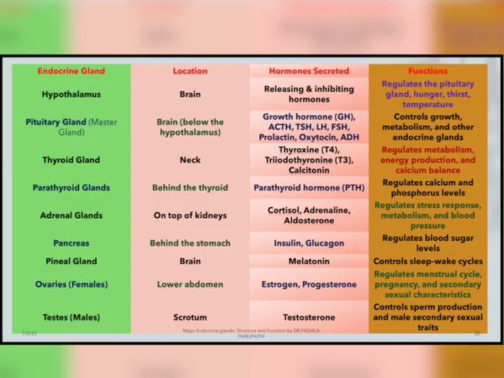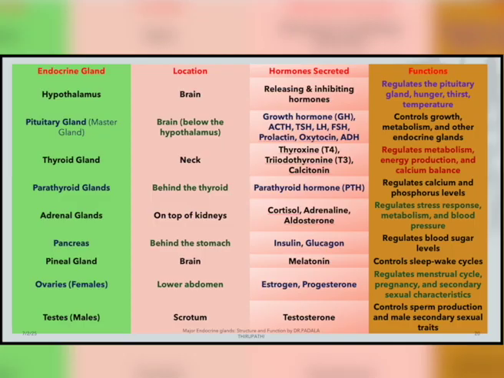Then the adrenal glands. These adrenal glands look like a cap-like structure on top of the kidneys. The adrenal glands are 2 in number, one located on each of the kidneys of the human body. They secrete the hormones cortisol, adrenaline and aldosterone. These 3 hormones are secreted by the adrenal glands. So, that is why the adrenal glands are also most important. It is also called the fight or flight hormone for external stimuli. They regulate the stress response, metabolism and blood pressure, BP.